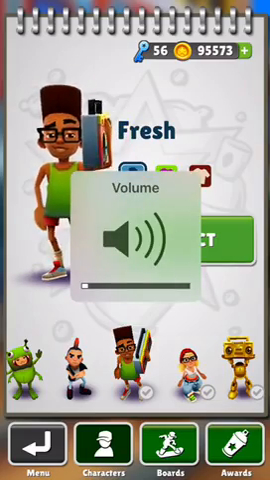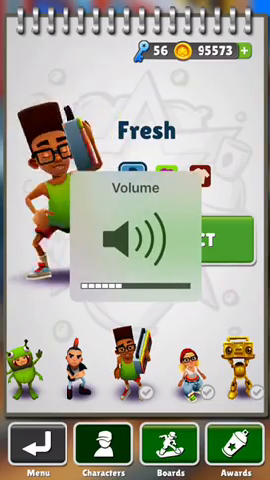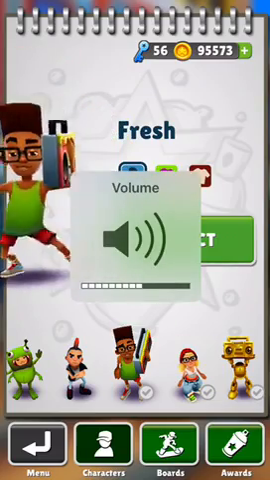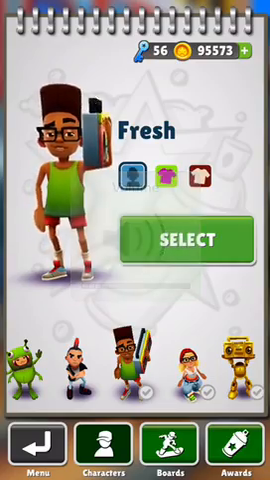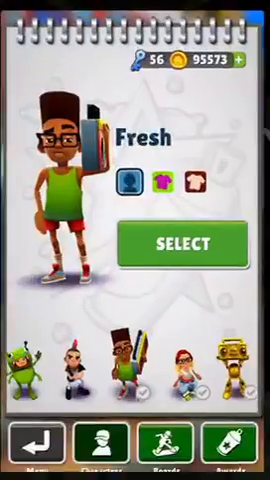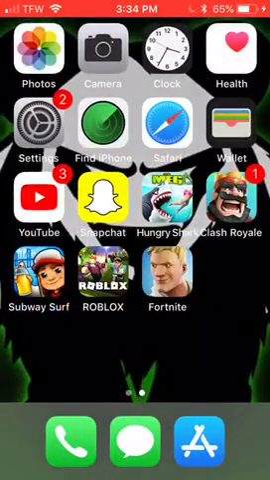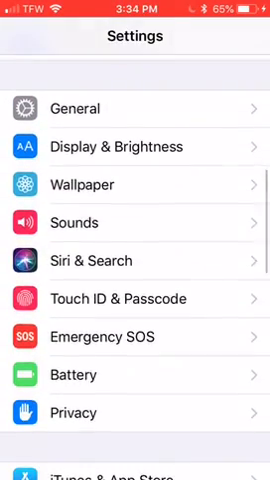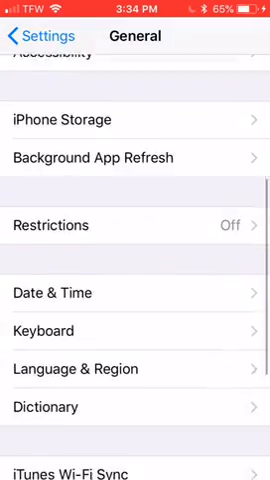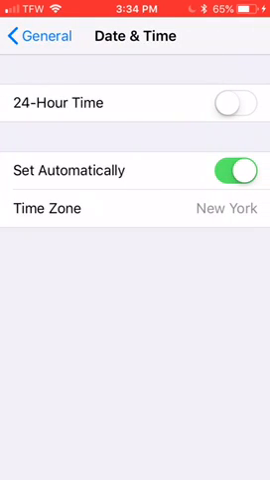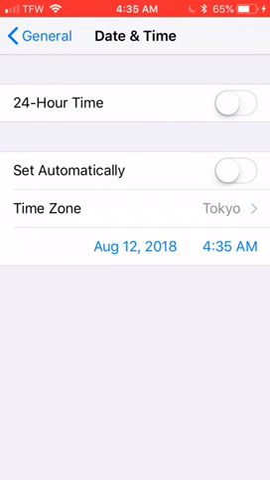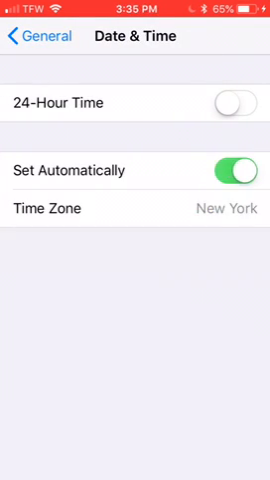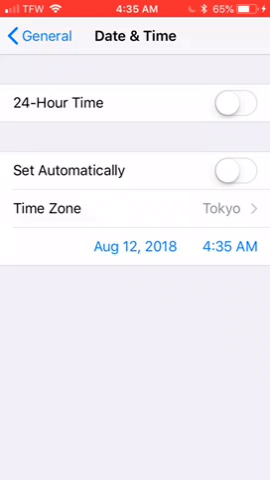Today I'm going to be showing y'all a Subway Surfers glitch. So if you go home, go ahead and go in your Subway Surfers, go to your settings, go to general, date and time. You want to take your set automatically off.